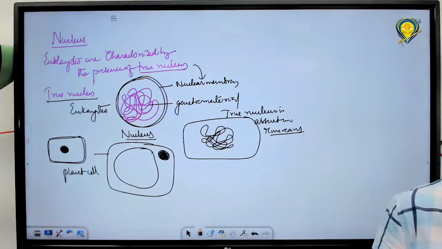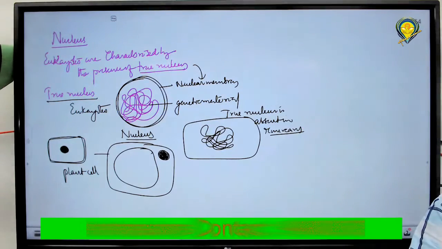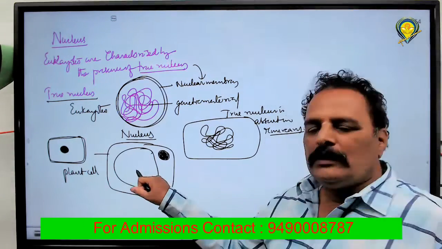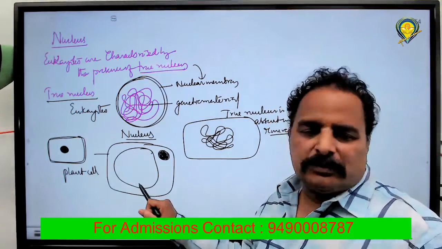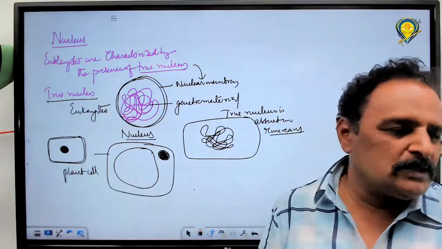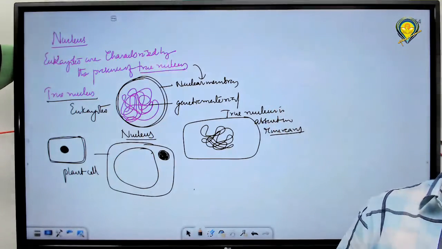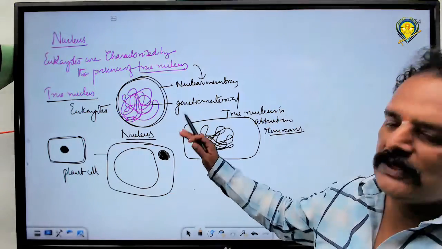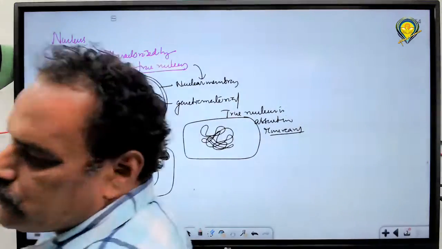Do you understand? If you are asked to observe whether it is a young cell or a mature cell, by seeing the vacuole you can say, or if the vacuole is not observed, even then you can locate the nucleus near the periphery. Because of expansion of the vacuole, the cytoplasm along with the nucleus is pushed to the corners.